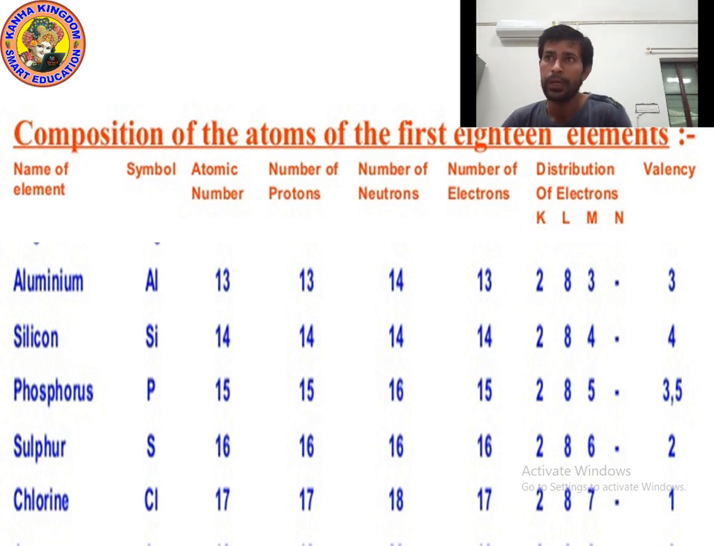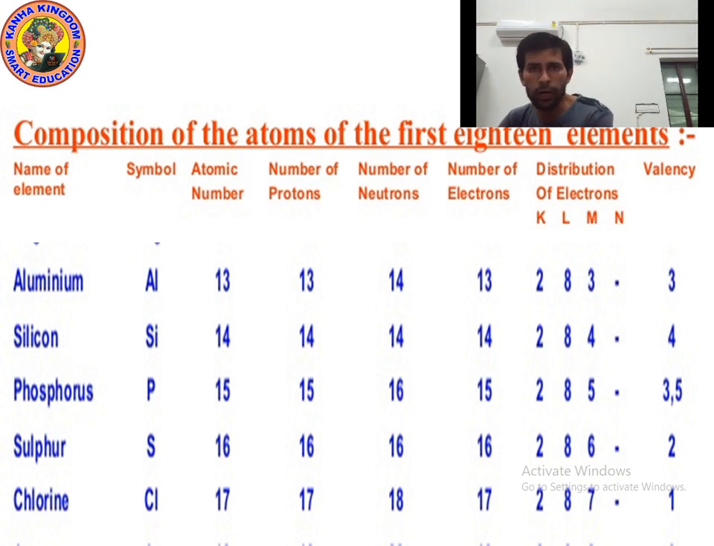12 are remaining. Now in the L shell, a maximum of 8 electrons can be filled. So 12 minus 8, 4. Now 4 are remaining, and these 4 electrons we will fill in M. So silicon in its outermost shell has 4 electrons. To complete the octet, silicon needs 4 more electrons. So it can either lose 4 electrons or gain 4 electrons. That's why its valency will be 4.